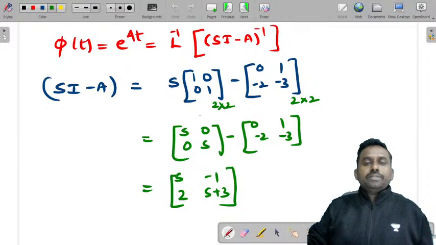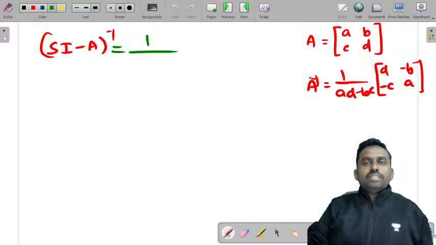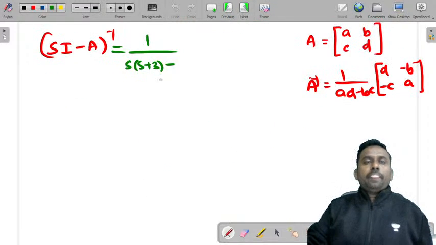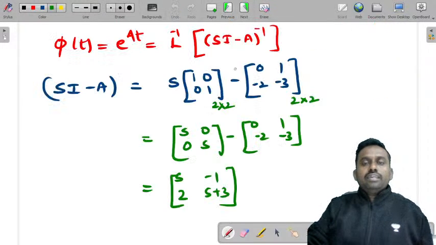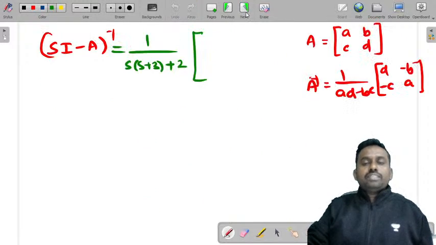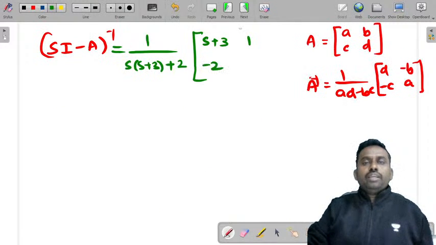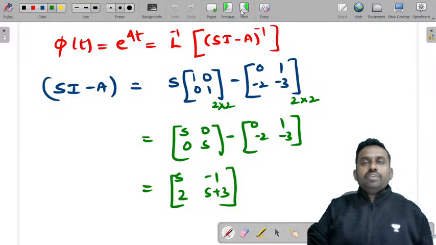So 1 by (s into s plus 3 minus bc, minus 1 into 2, so that is plus 2). Here d is s plus 3. You can see this is a, this is b, this is c and this is d. So d is s plus 3, minus b is 1, this minus 1 will become plus 1, minus c is minus 2, and in place of a, you have s.